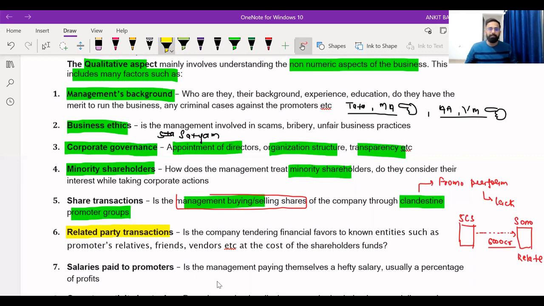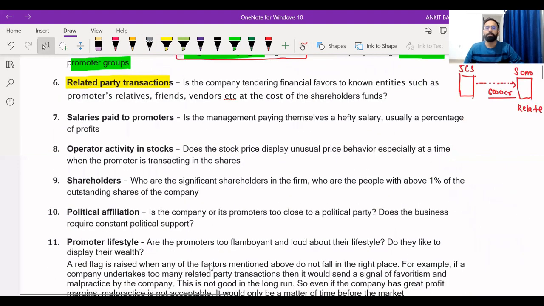Salary paid to promoters, right? Promoters are basically the founders of the business who started the business. So you have to check how much salary the company is giving to the promoters. Let's suppose if company promoters are withdrawing a huge amount as salary from the business, so definitely it's a risk for the business, right? So you have to check whether proper salary as per the Companies Act is given to the promoters or not. If promoters are withdrawing unusual salary, definitely there is a problem in that company, right?